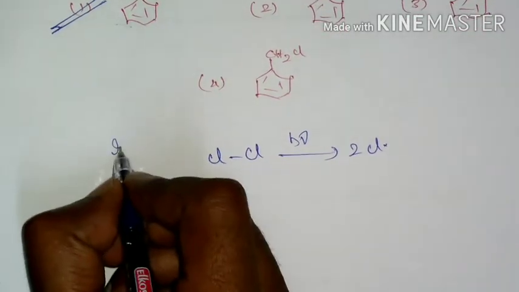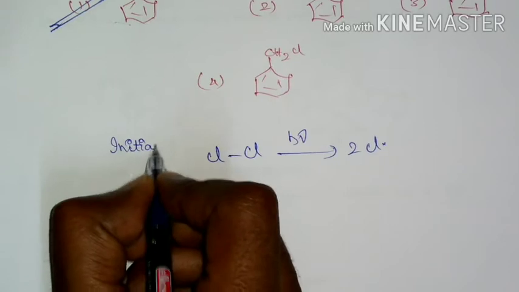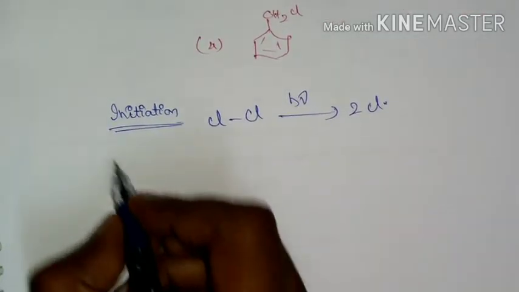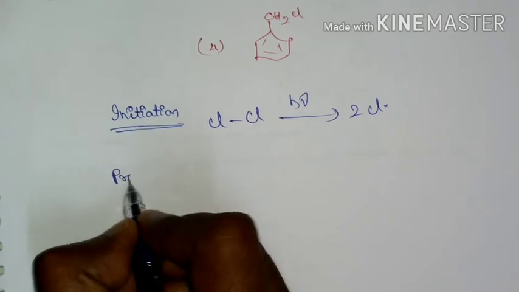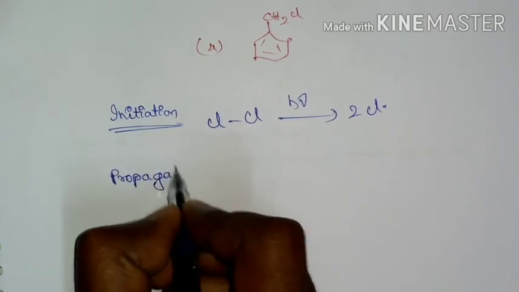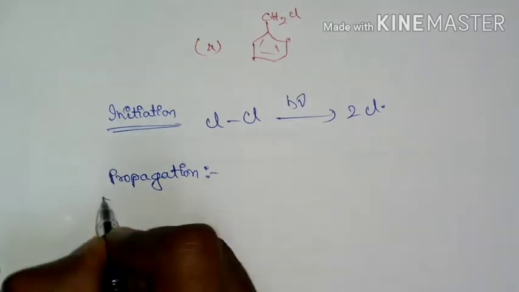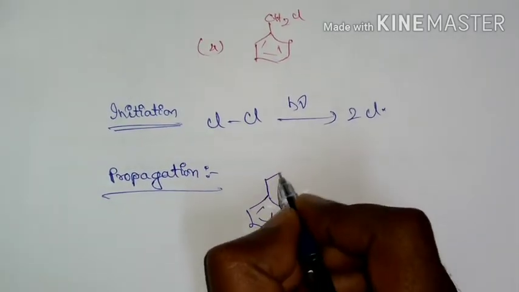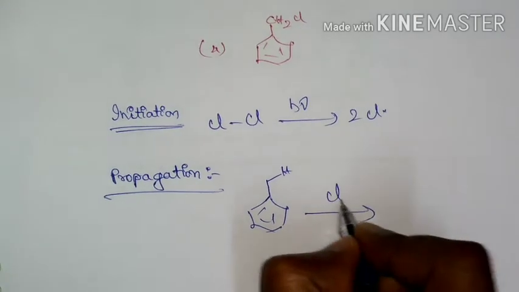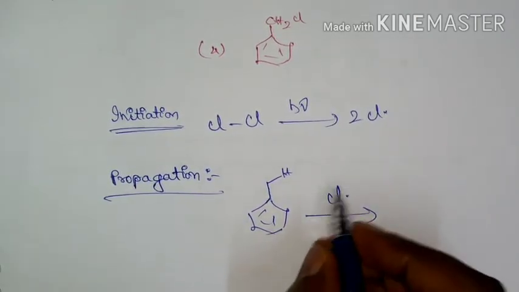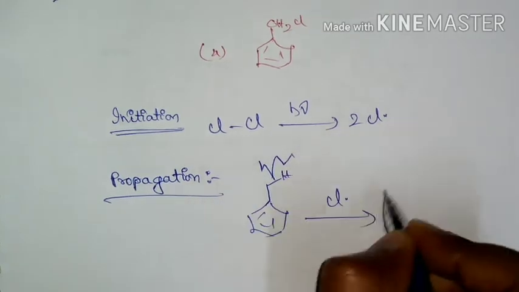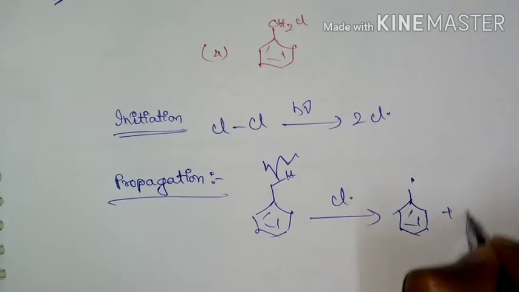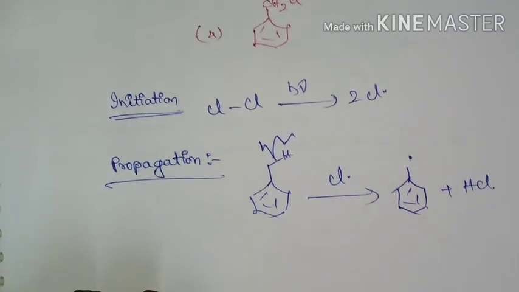So this is what we call, it is an initiation step. After initiation, next step of radical mechanism is propagation. So here benzylic hydrogen will react with this chlorine radical and it is going to form benzyl free radical and there will be formation of HCl.